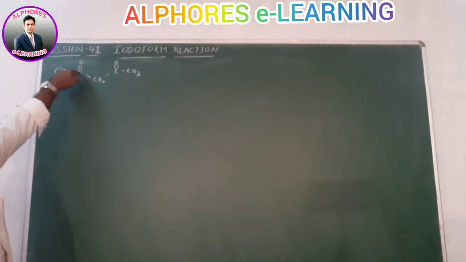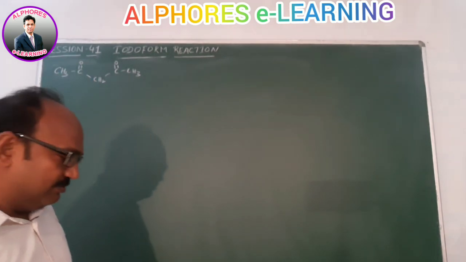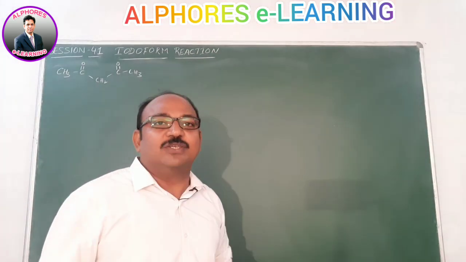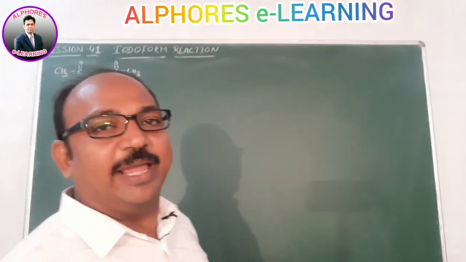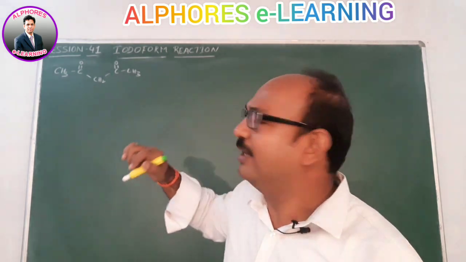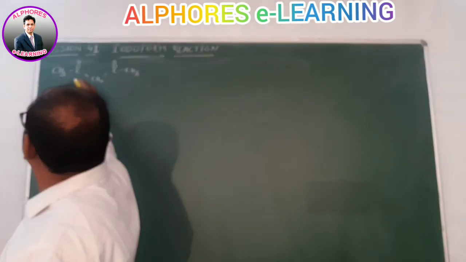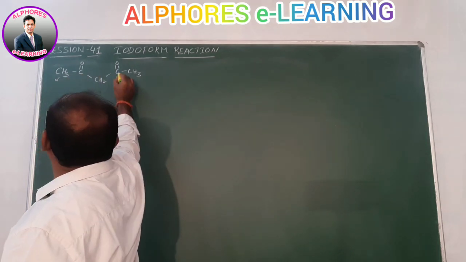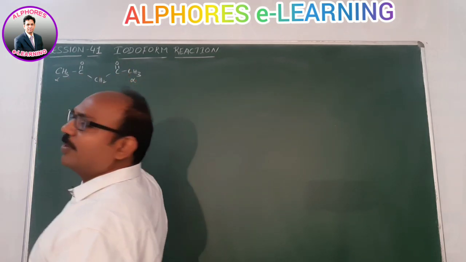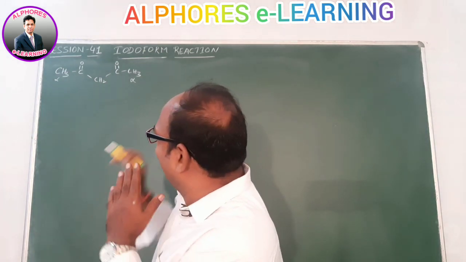So let us see this example. CH3 C double bond O CH3 is acetone, in which one of the alpha hydrogens is replaced by an acyl group, C double bond O CH3: acetyl acetone. If you observe here, with respect to this C double bond O, this carbon is alpha. With respect to this C double bond O, this carbon also is alpha. But have a look here.